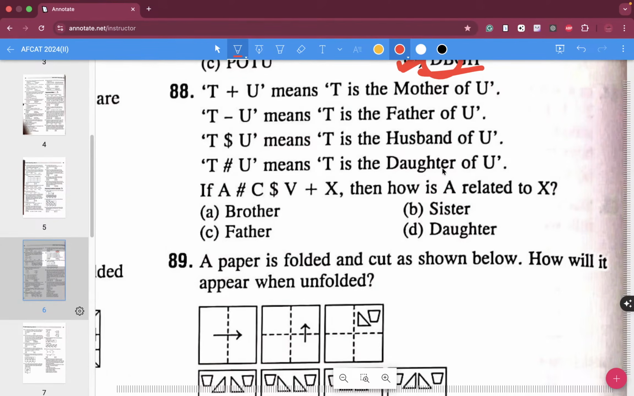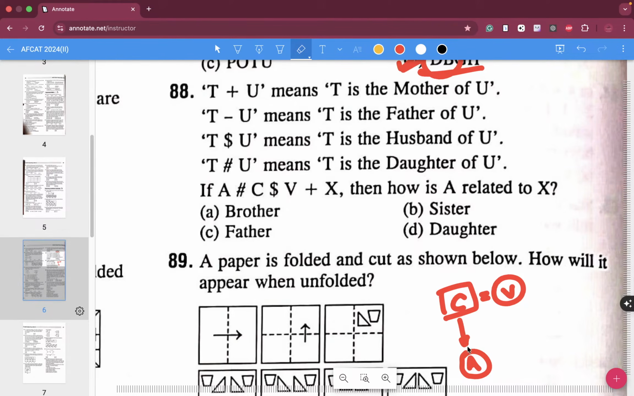Now blood relation, one more blood relation question over here. T plus U means T is the mother of U. So A hashtag C means A is the daughter of C. So A is the daughter of C. And C $ V means C is the husband of V, so this guy is the husband and V over here is the wife.